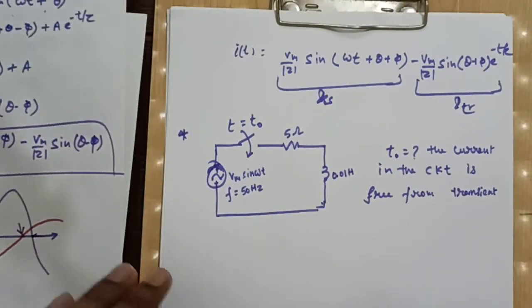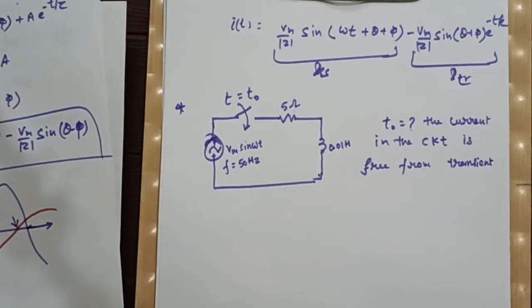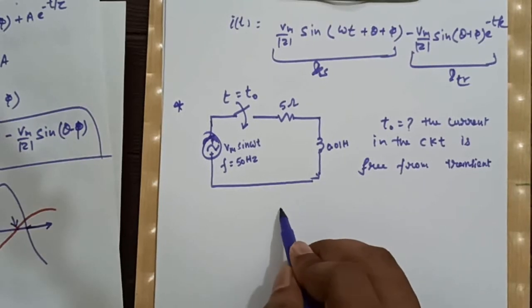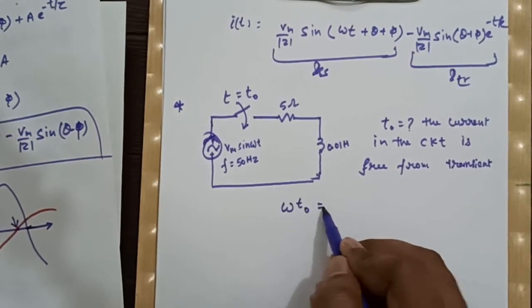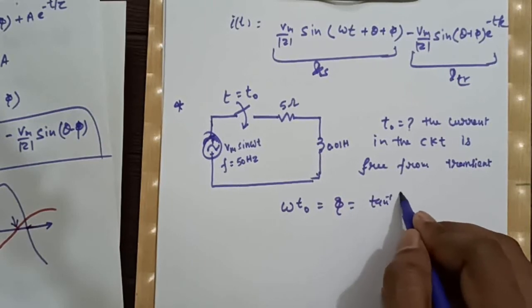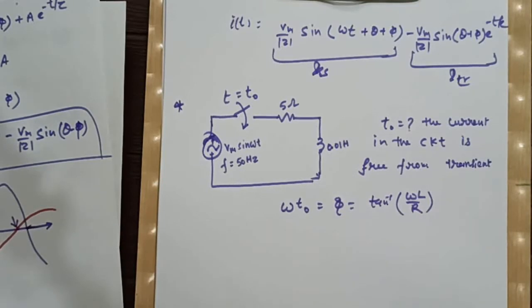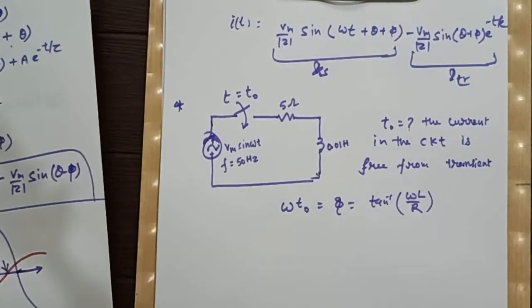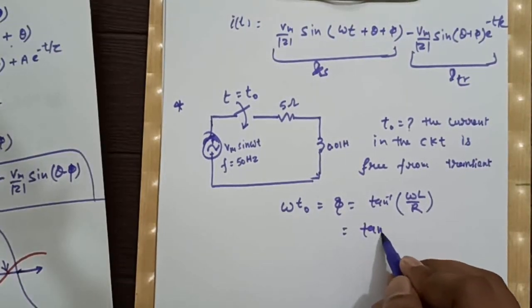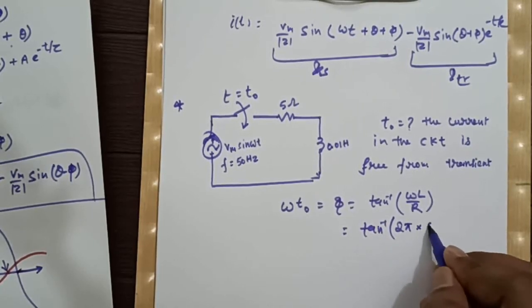So to solve this question, what we have to do, we have to find phi. So from that formula we will have omega t naught is equal to phi, and phi is nothing but tan inverse of omega L by R, which is nothing but tan inverse of 2 pi f L by R. F is what? 50.